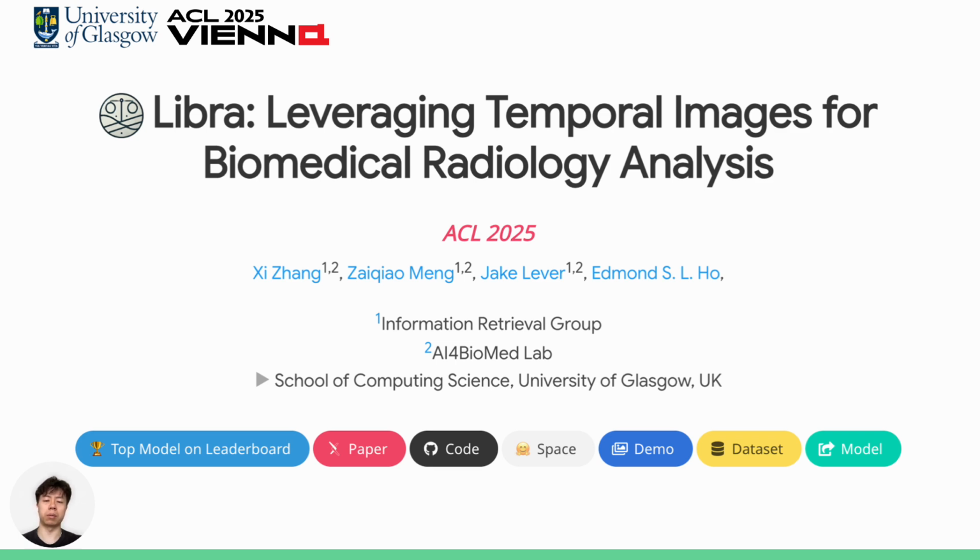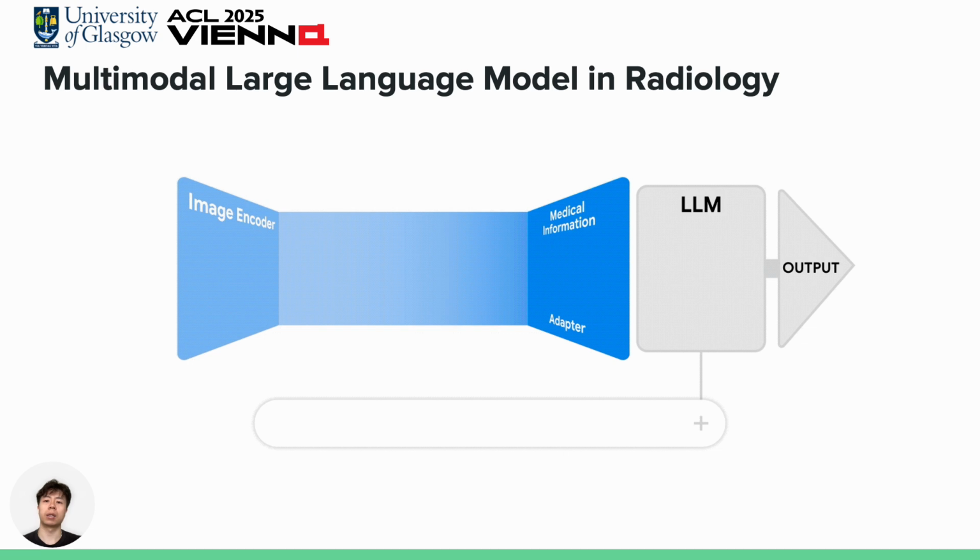The main idea behind Libra is to enhance the ability of multimodal large language models to process temporal paired chest X-rays, particularly for the task of radiology report generation. Let me show you some background to help you better understand the task.